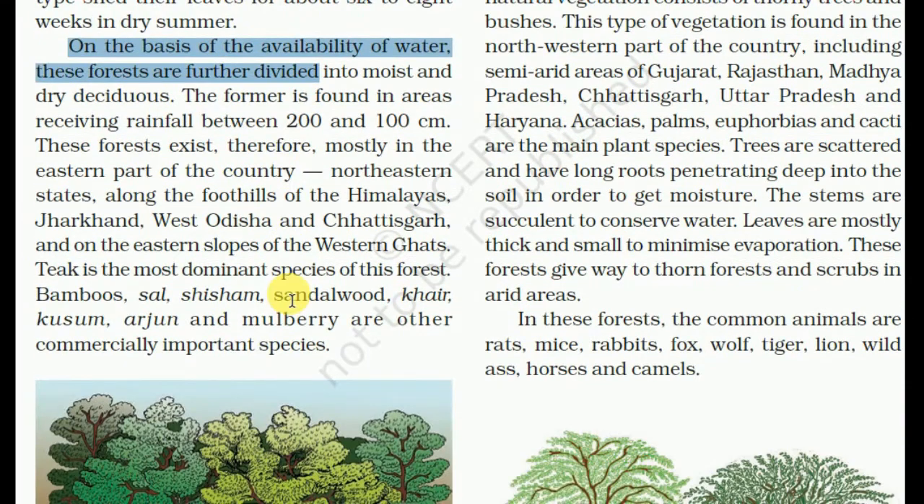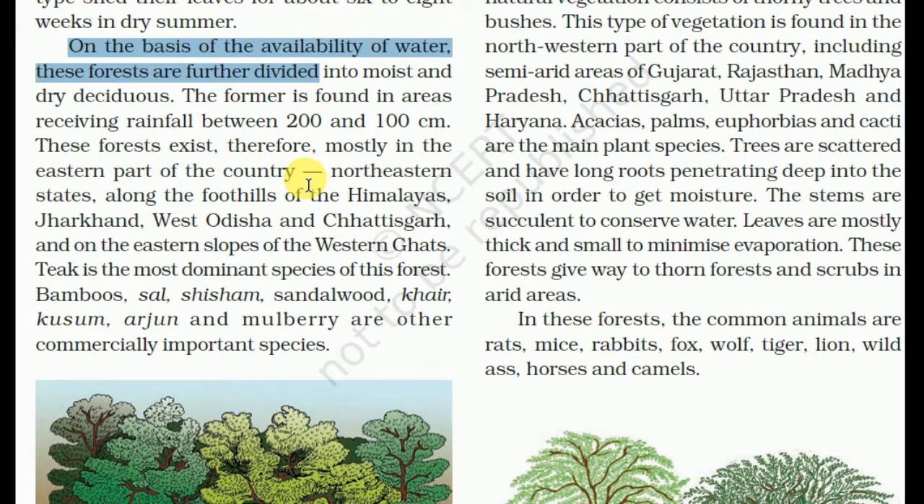On the basis of the availability of water, these forests are further divided into the moist and the dry deciduous. The former is found in the areas receiving rainfall between 200 and 100 centimeters. These forests exist mostly in the eastern part of the country: the northeastern states along the foothills of the Himalayas, Jharkhand, West Odisha and Chhattisgarh, and on the eastern slope of the Western Ghats. Teak is the most dominant species of the forest.